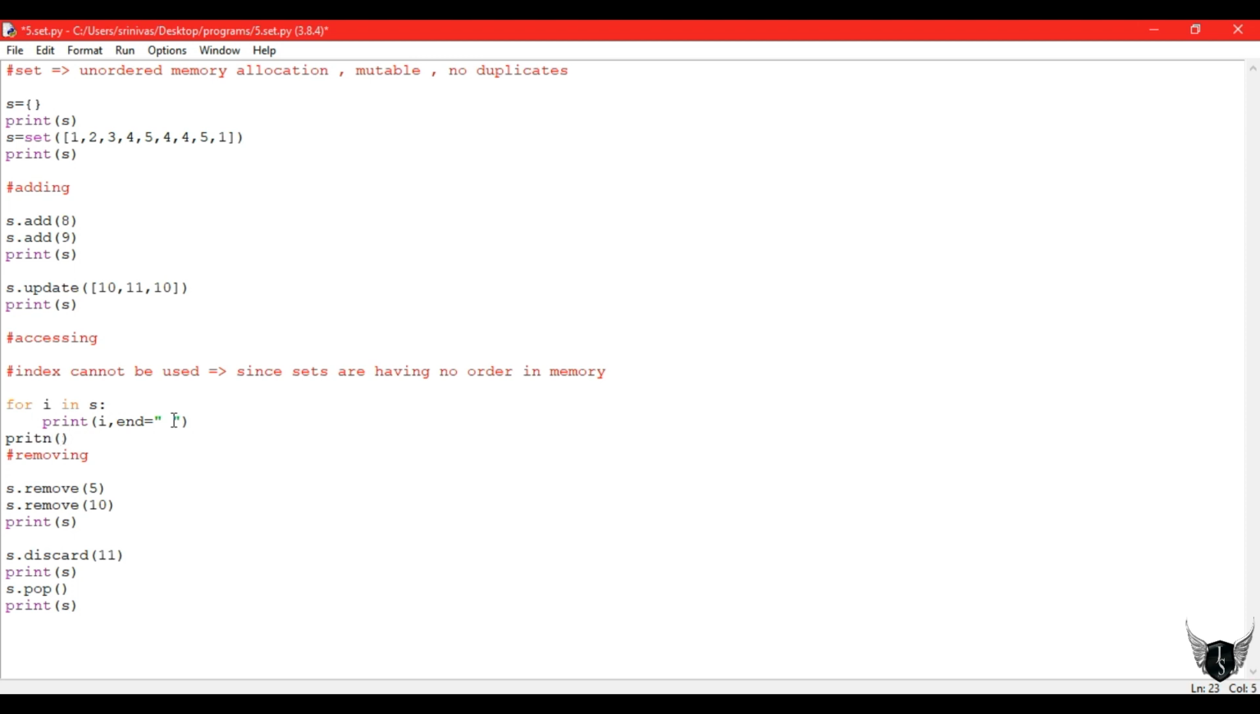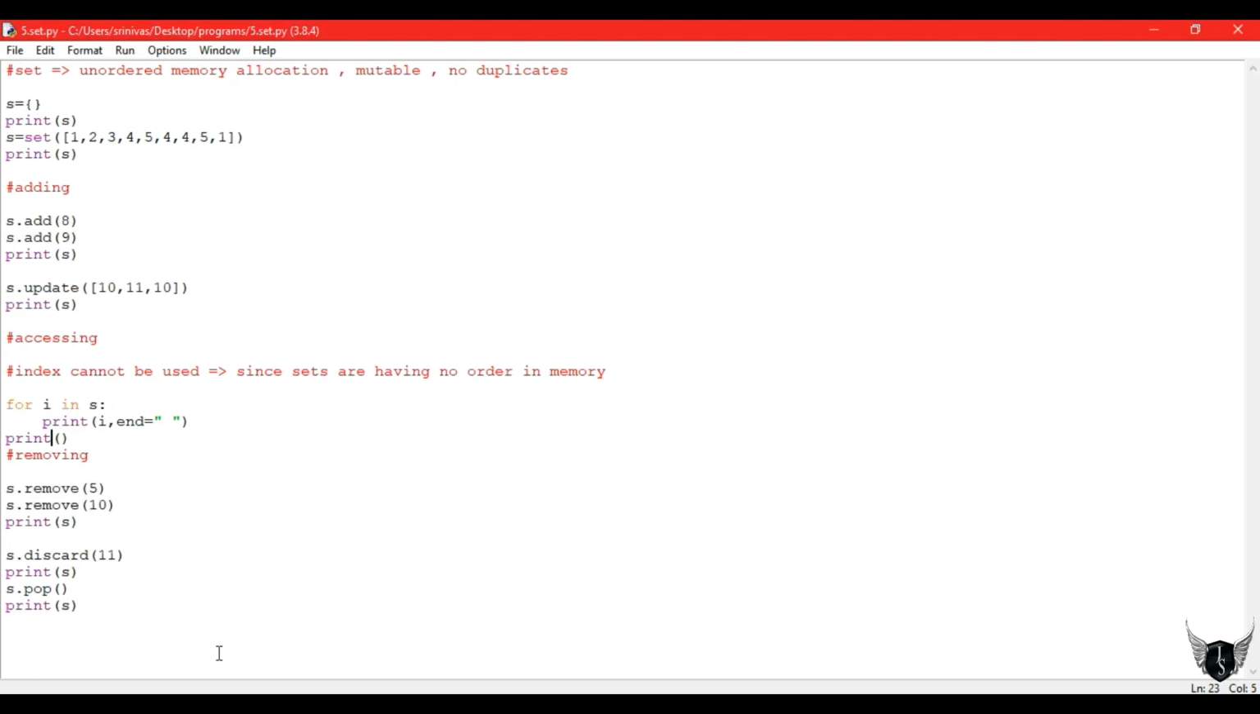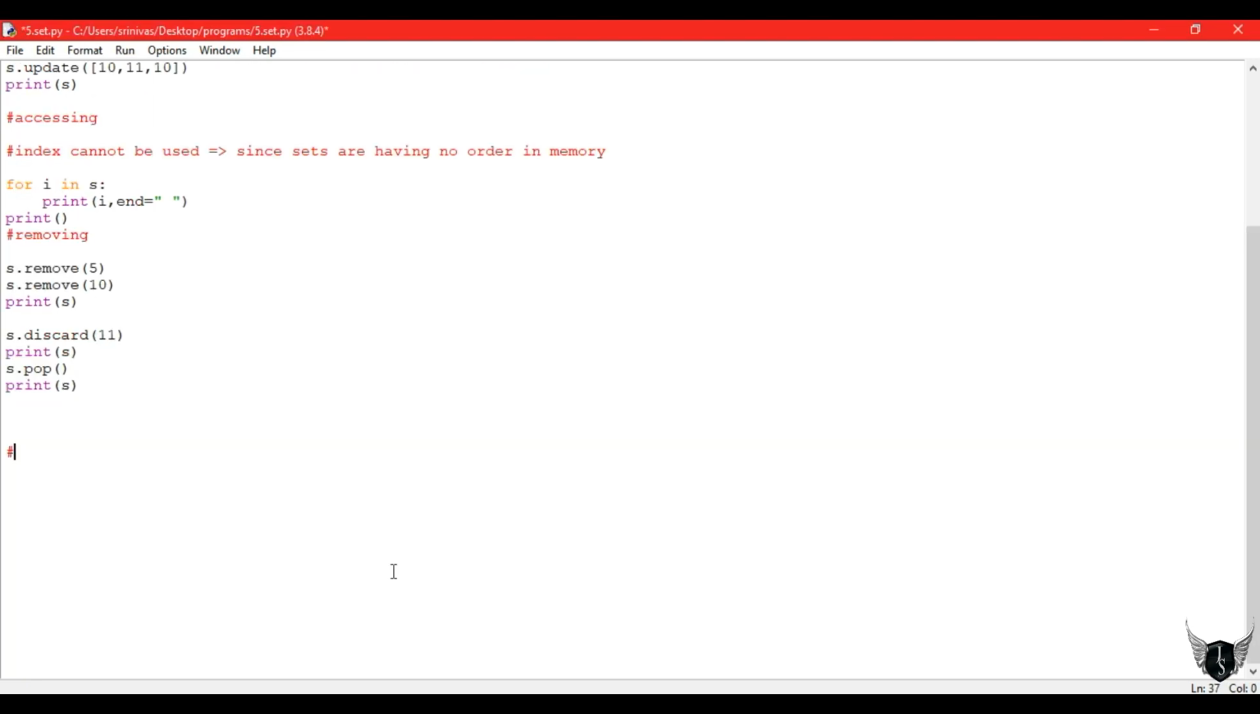Let's write just a single print statement to print a new line. So we got the correct output here: 1 2 3 4 8 9 and 11. So we have removed the 5, and we have removed 11 in the next one, and we have removed 1 by using pop. Exactly 1 will not be removed every time.